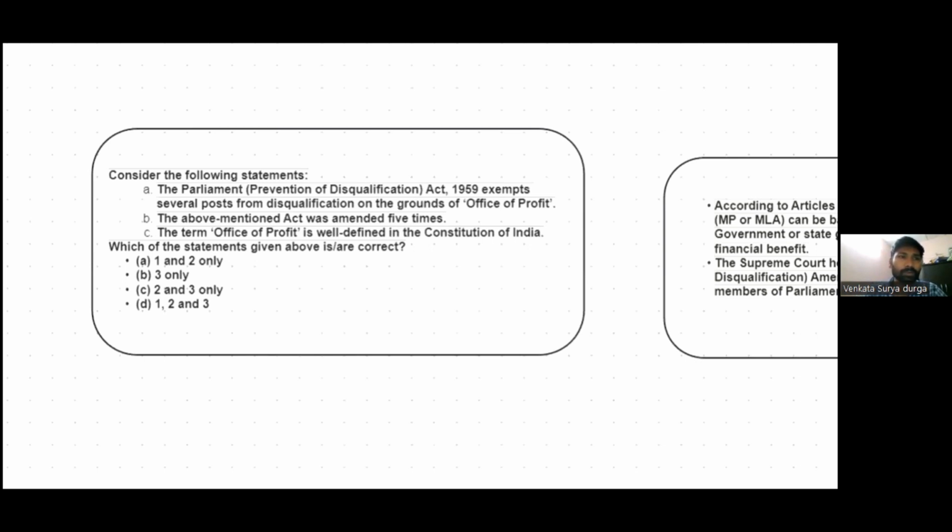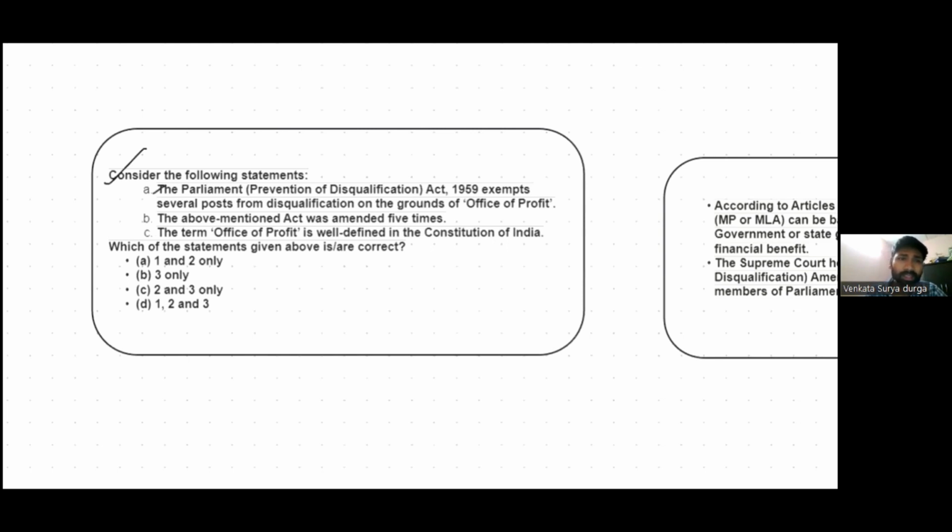Okay, so before we proceed into the discussion, let's look at yesterday's given prelims practice question. The question is: A. The Parliament Prevention of Disqualification Act 1959 exempts several posts from disqualification on the grounds of office of profit. B. The above mentioned act was amended 5 times.